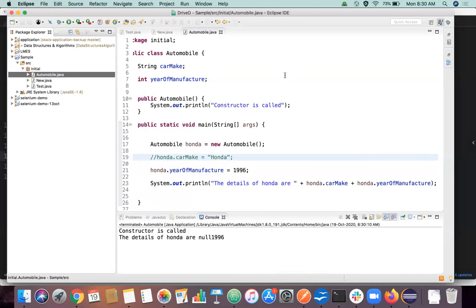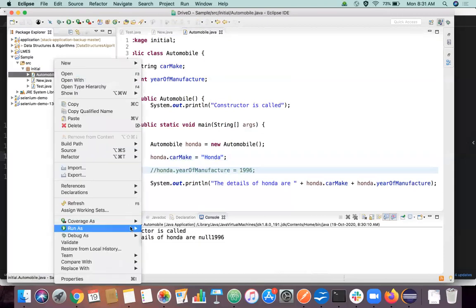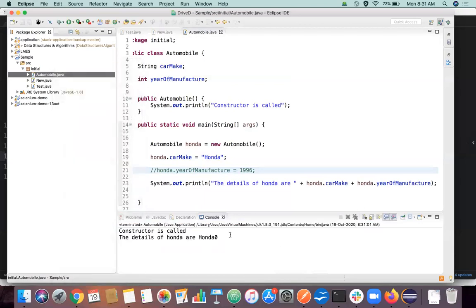That's my other question. Yeah, but we have initialized the value 1996 with the help of the reference variable. Okay, let's uncomment this and comment this out. Now what will be the output here? Honda null. No, sorry, it will be some garbage value. Okay, it is 0, right?